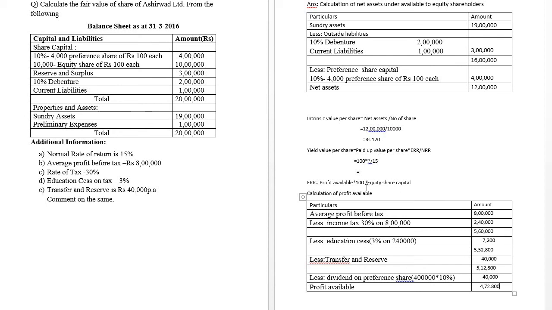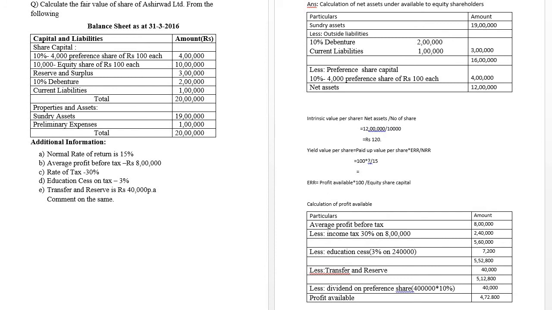Here we have to find out the expected rate of return. The profit available, which we have already calculated, is 4,72,800, into 100, divided by the equity share capital.